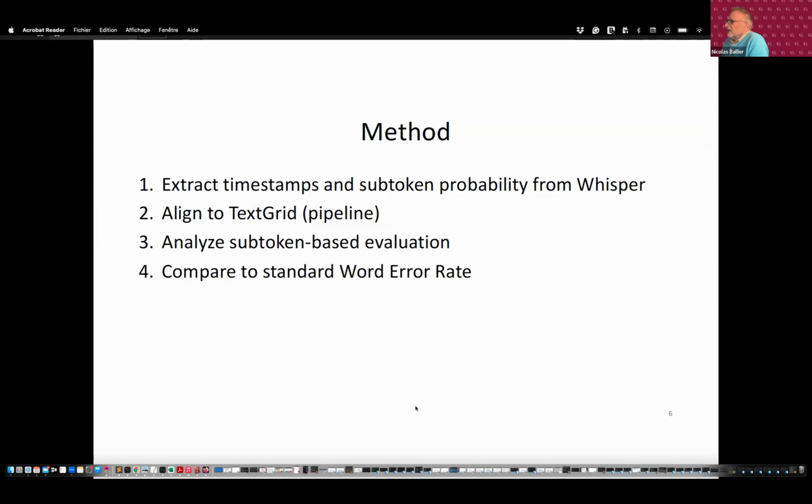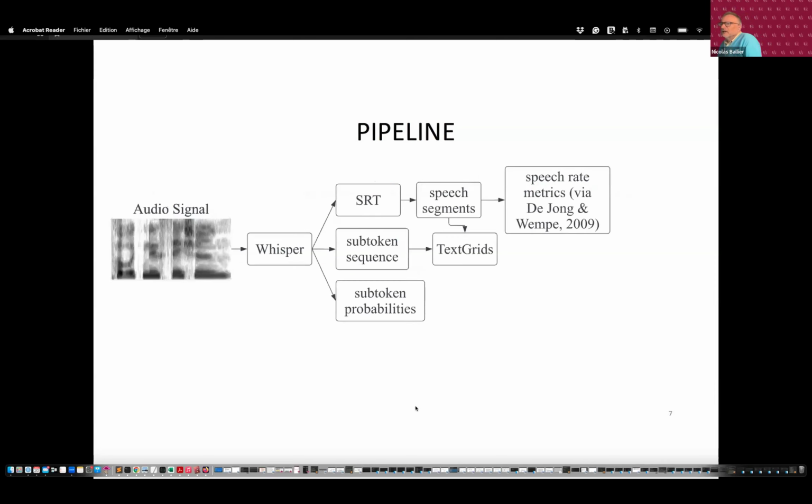I'll explain how we've extracted the timestamps and the subtoken probability from Whisper. We've used the pipeline to produce the text grids for Praat analysis, and we analyzed how the predictions were correct or not correct, looking at it on an individual basis for the predictions. So here's the pipeline.